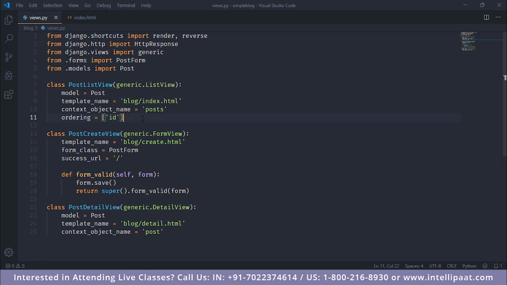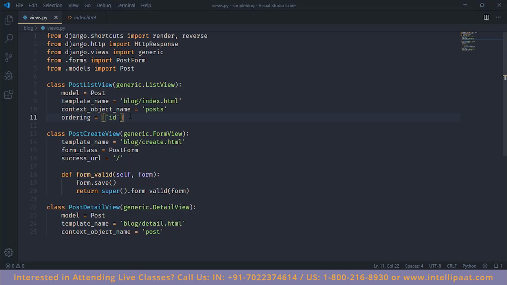So if we were to remove the duplicacy in the code, what we can do is just inherit from the generic view, ListView, as we have done here, and simply specify the parameters that we need to use. The model that this view will be using is Post. The template which it will be using for rendering the model would be blog/index.html. The context name would be posts, and ordering will be by ID in ascending order. That way it builds a response and sends the response back to the client.